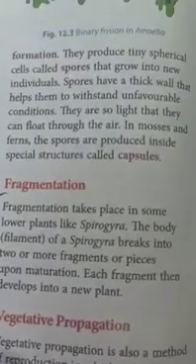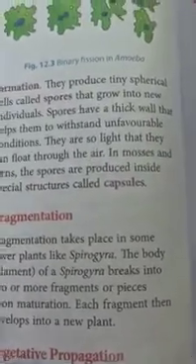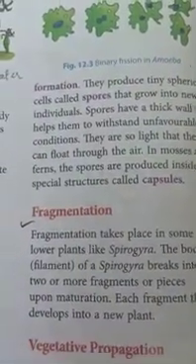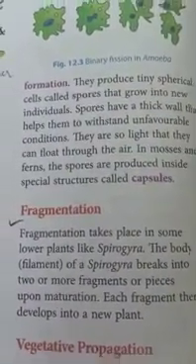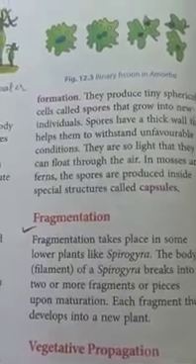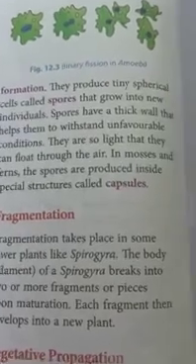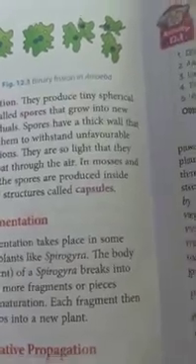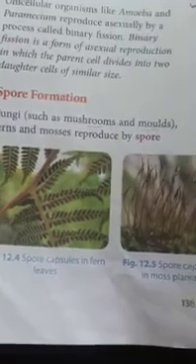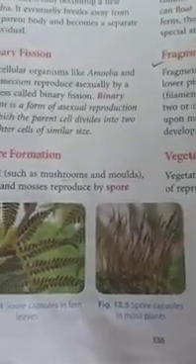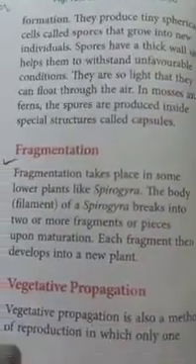Some of the plants or some of the microorganisms survive through spores. Okay, with the help of spores, they grow into new individuals. Now spores have a thick wall that helps them to withstand unfavorable conditions. They are so light that they can float through the air also. Okay, for example, you can see some mosses and some ferns, which go for spore formation during asexual reproduction.